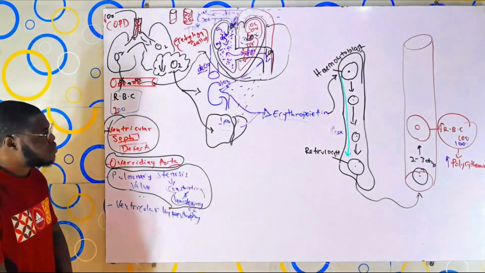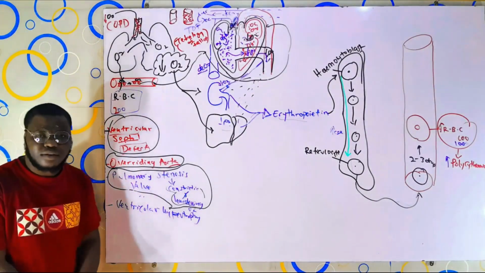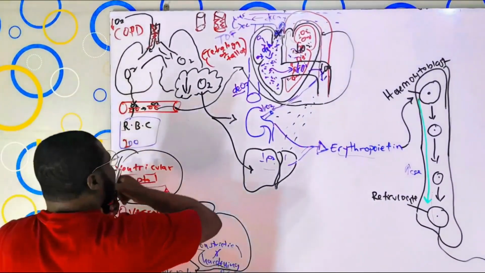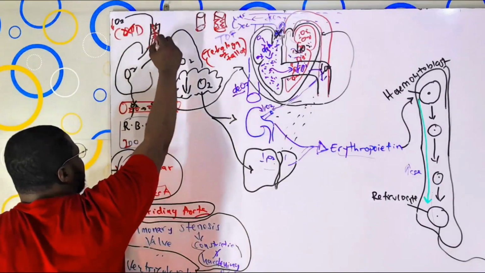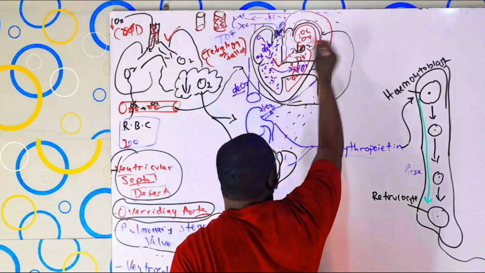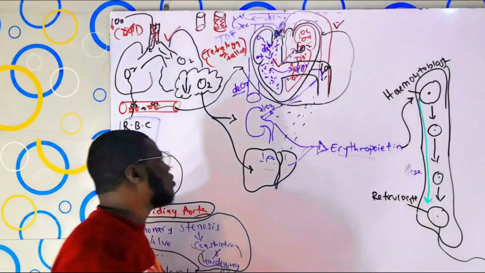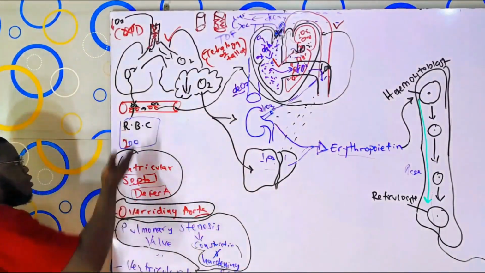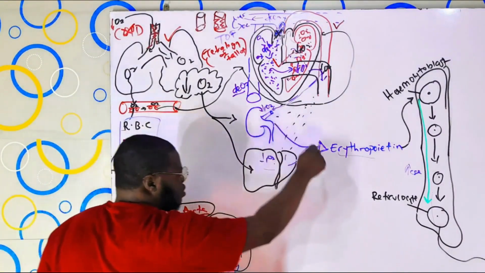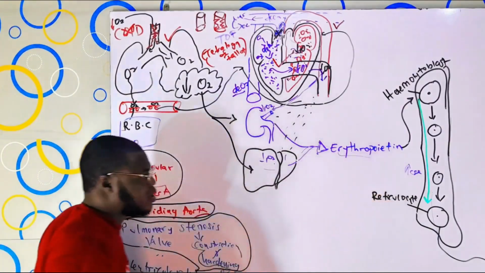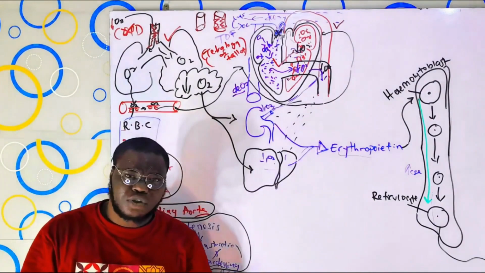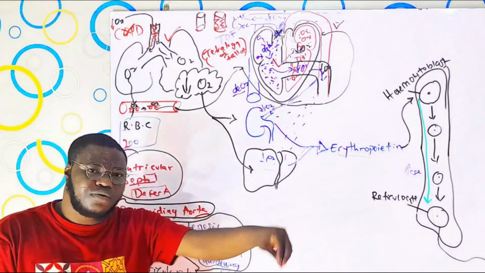Now, apart from that, what do you think can cause polycythemia again? Let's assume that this person has a functioning lung, that the lung is okay, no COPD. The heart as well is perfect. Normally, a reduction in oxygen level triggers these two guys to produce erythropoietin. But the point is, we do not have a reduction from COPD, and nothing is mixing up with the normal blood to reduce the concentration of oxygen.